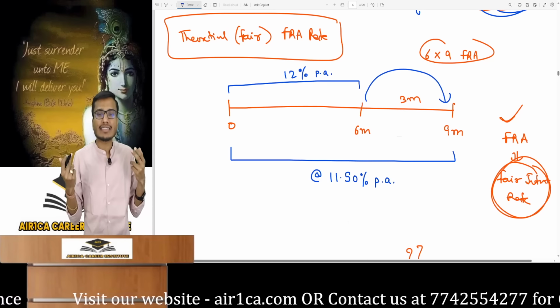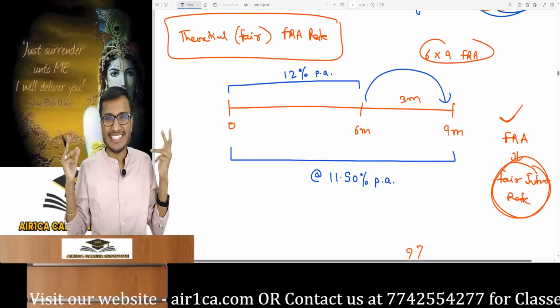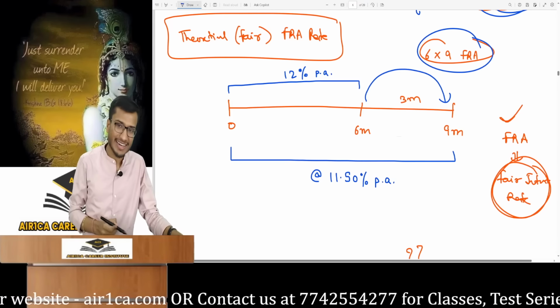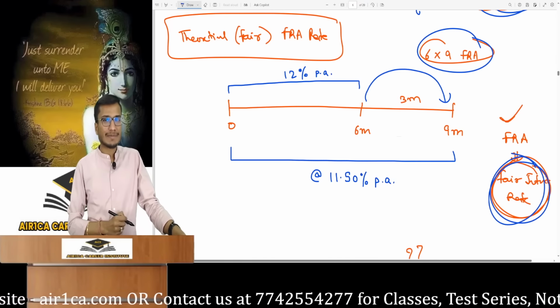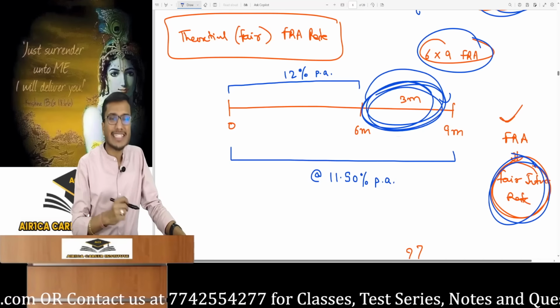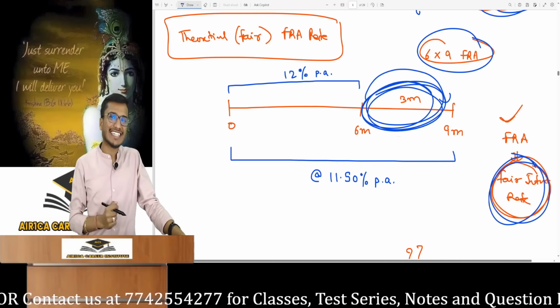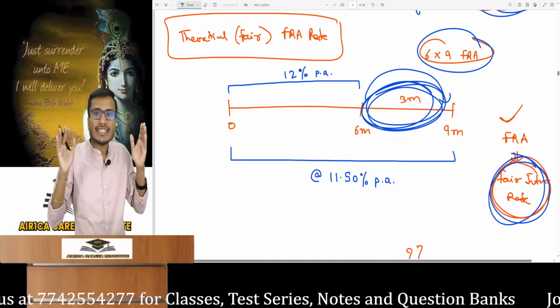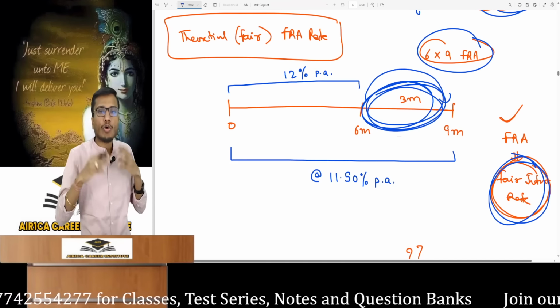What should be the theoretical fair value for a 6/9 FRA, which refers to a 3-month loan starting 6 months from today, and this is what the banker quotes. What will be the fair interest rate? Well, you know what this means for this 3-month loan. How much interest rate should the bank charge for this 3-month loan? How much should it charge? The banker should charge an amount that keeps the investor indifferent. The investor shouldn't be affected.